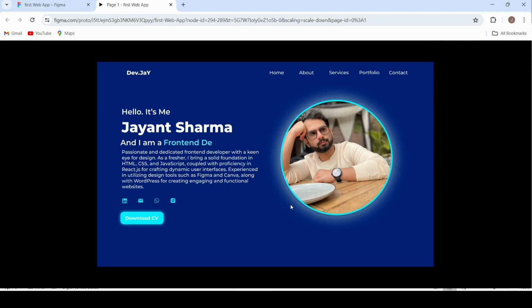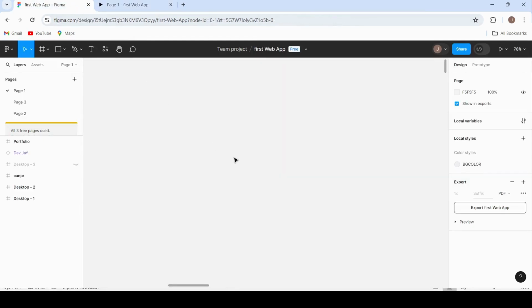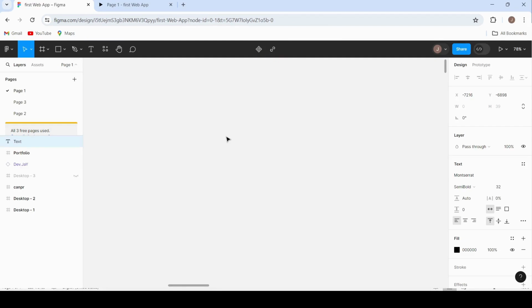Hey everyone, today I'm going to show you how to create a cool typewriter effect in Figma. Let's get started. First, open your Figma project and add a text layer. Let's write front-end developer.